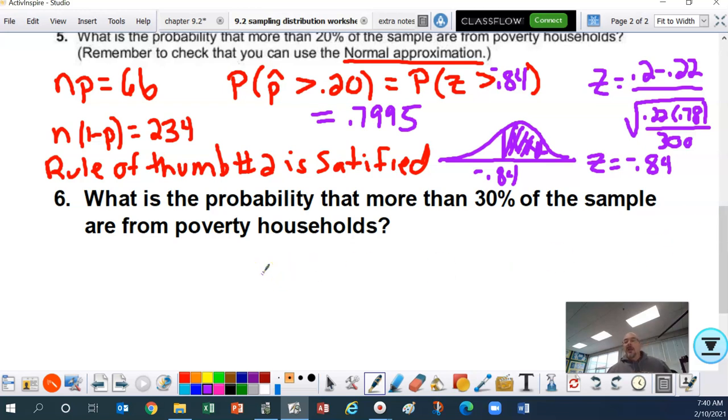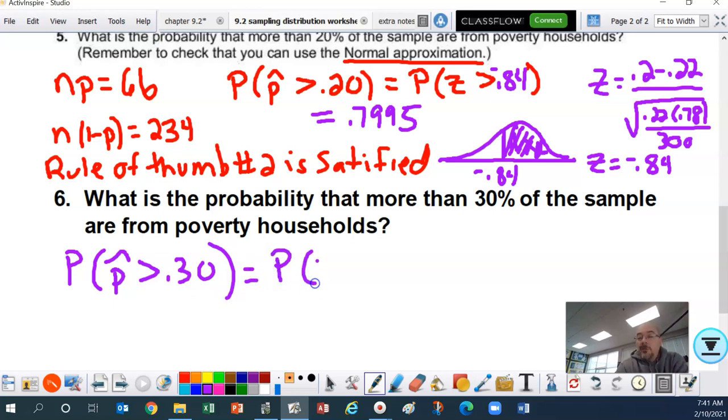All right, what is the probability that more than 30% of the sample are from poverty households? So now this one is more than 30%. I'm going to write this out: the probability that p hat is greater than 0.30. Always use the decimal, don't use the percent. Then we convert that to a z-score. You can go ahead and do the math on that. You're going to end up with a z-score of roughly 3.35.